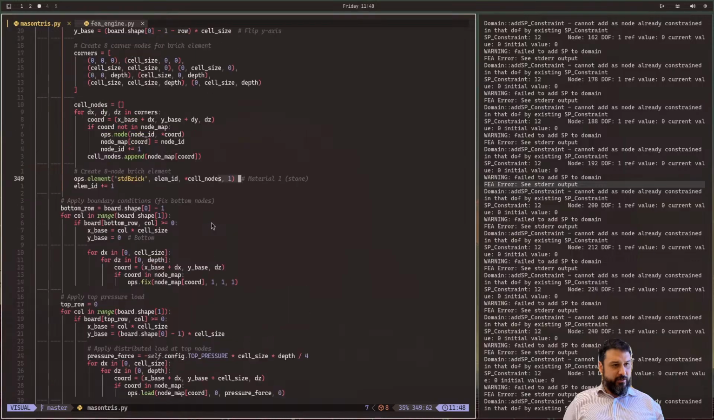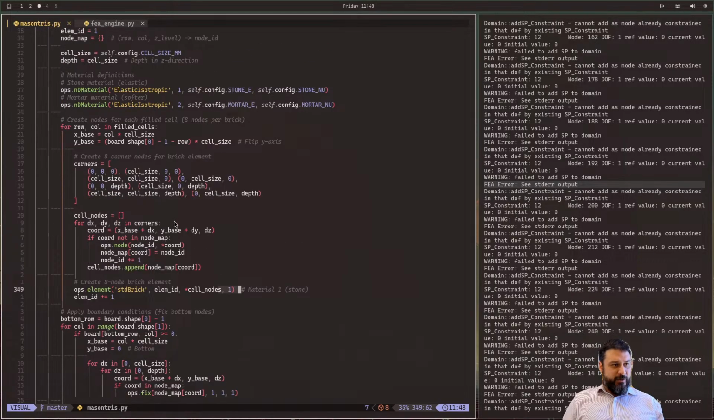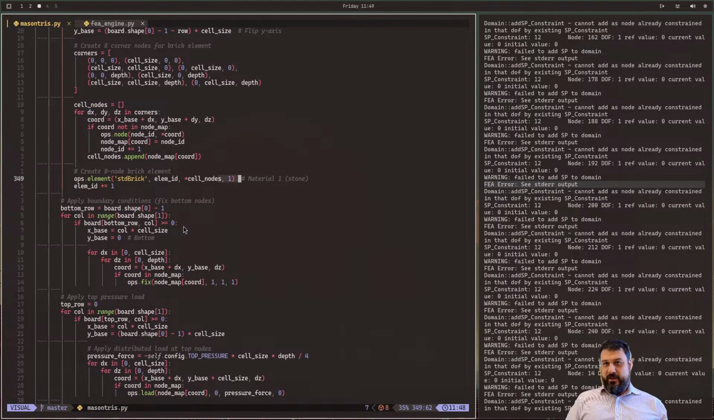I don't see this material 2 being used anywhere else. So the mortar is not being used. I would like it to stick the different bricks together using a zero length element to pretend like we have a little mortar there, and that can fail on its own.